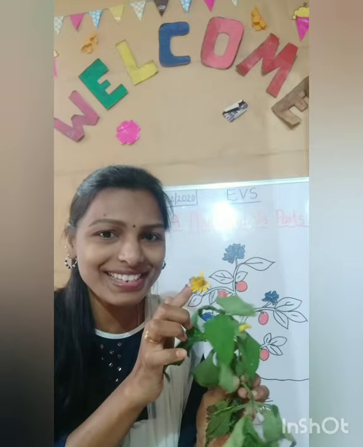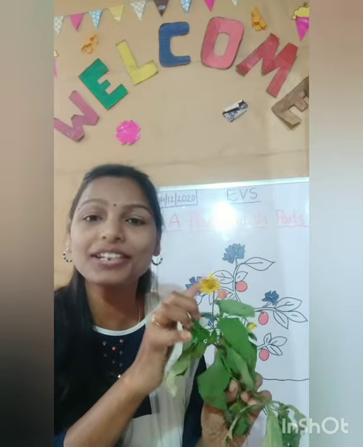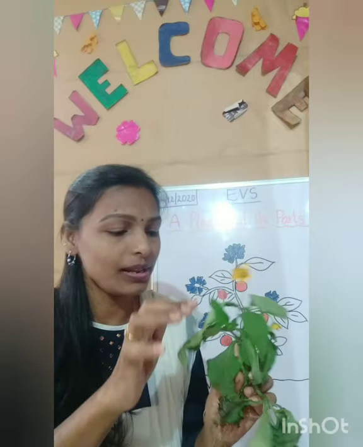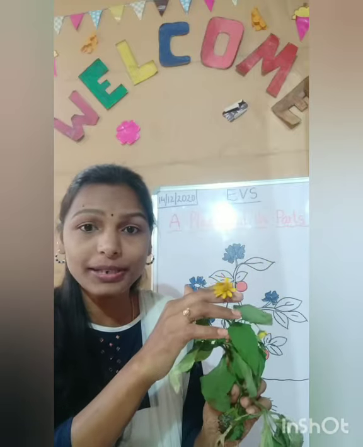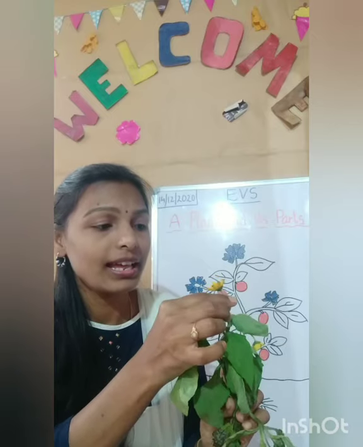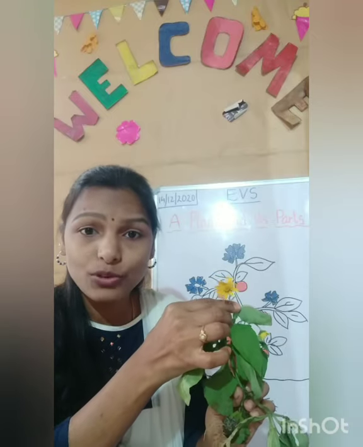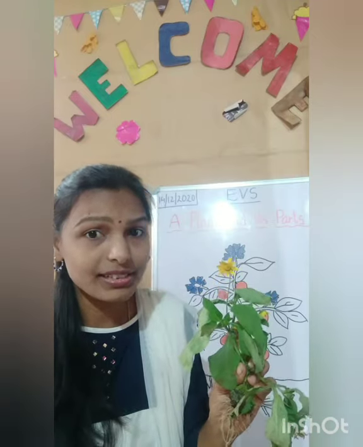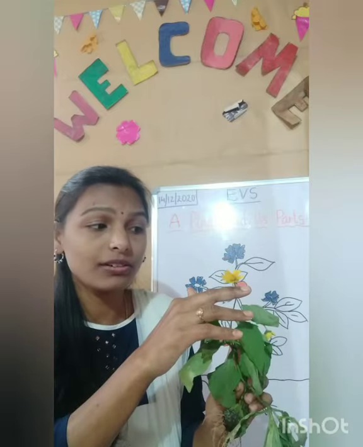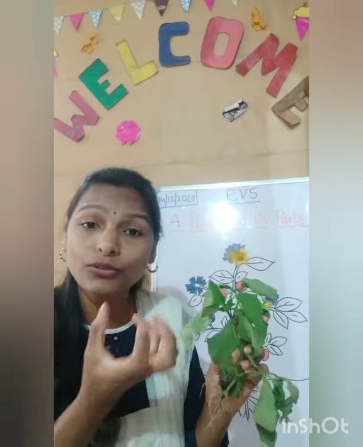And what is this? Yes, it's a flower. So all plants have flowers, children. So this is a flower. And there will be different types of flowers with different colors, beautiful flowers. After the flower, we will get fruits.